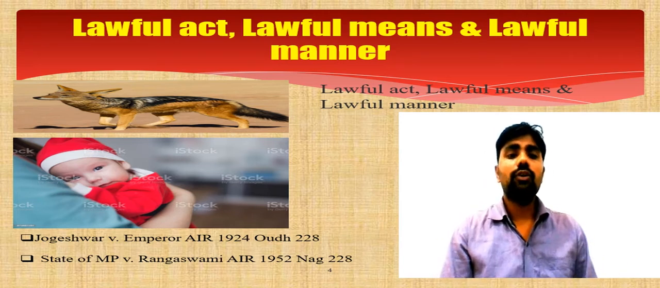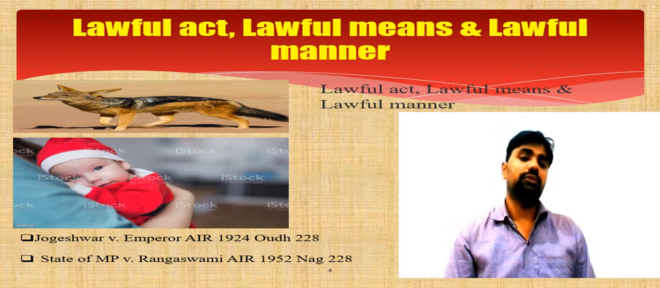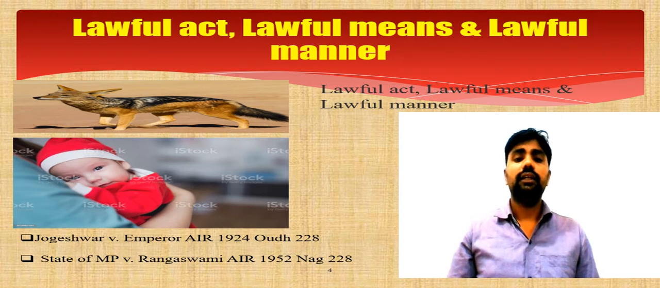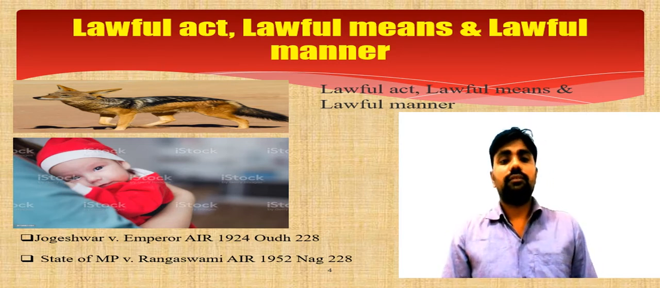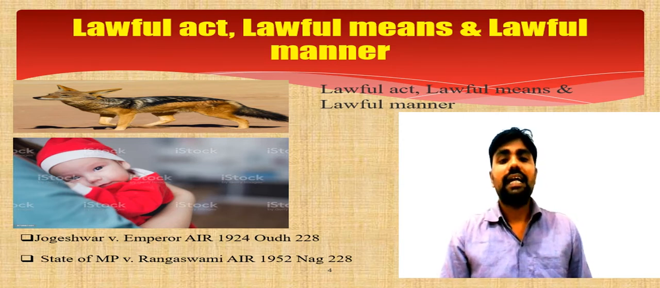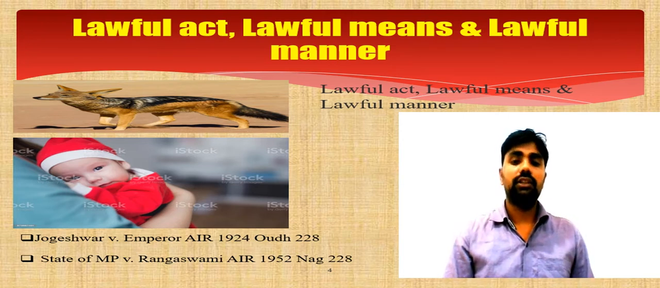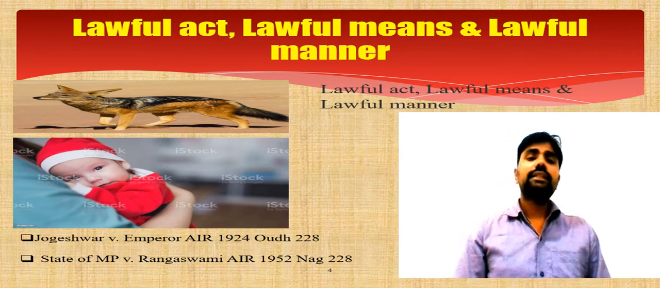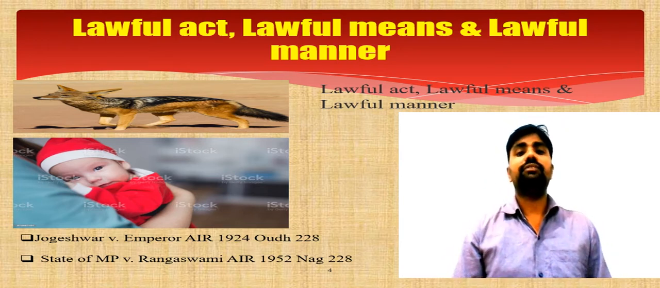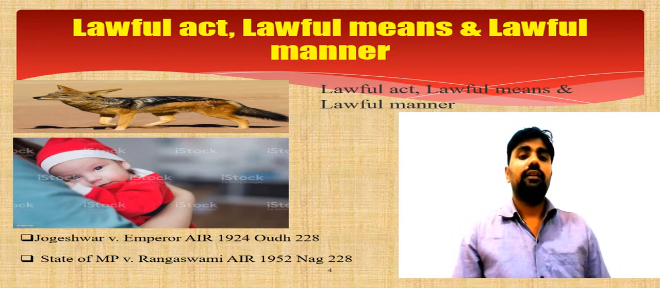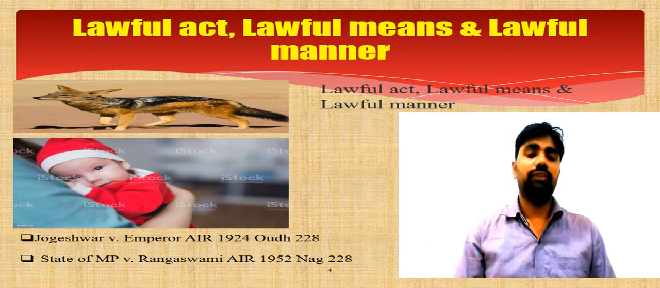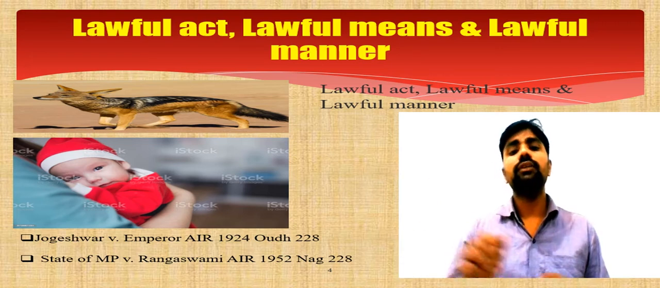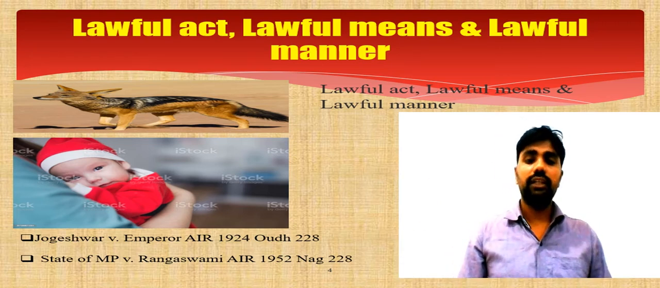Come to the point of causal connection between the resultant harm and the action. What is the relation between the resultant harm and the action? We have a case called Jageshwar versus Emperor. It was decided in the year 1924 by the Awadh High Court. In this case, what happened? The accused was beating a person with his fist. When two persons were fighting with each other, one's wife interfered in between, and what happened?